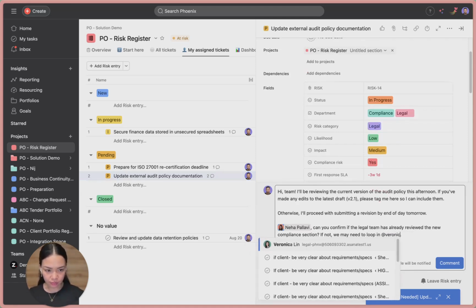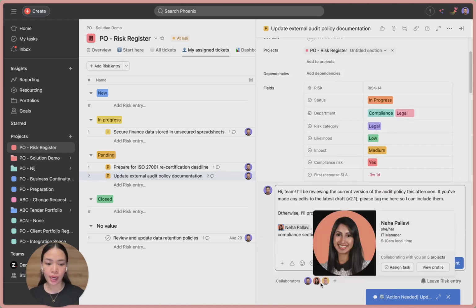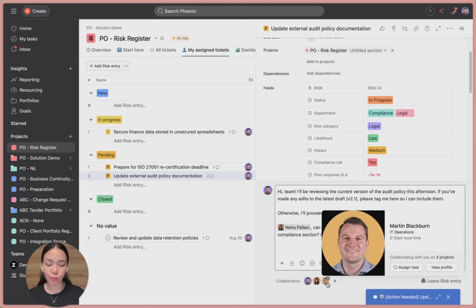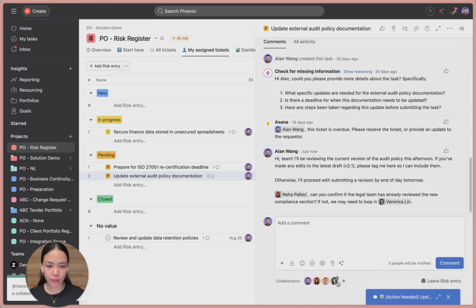Let me just use it again in this example comment that I prepared beforehand, and then you can directly send it. As you can see here, the collaborators were only Neha, my demo account, and Martin. Once we leave this comment, it will add Veronica as a collaborator to the task.